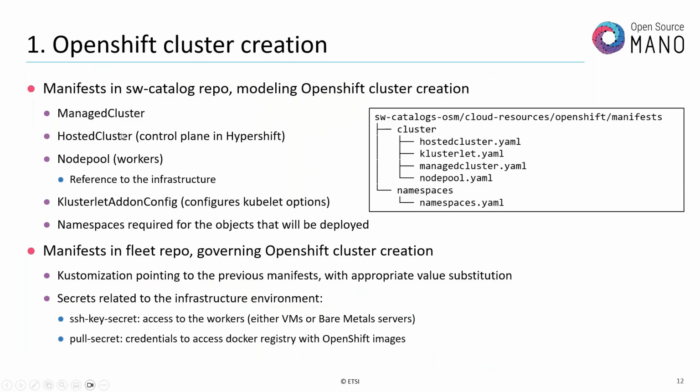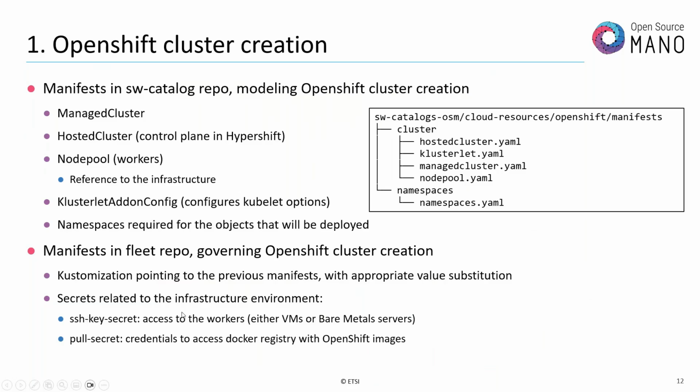And these manifests are, let's say, in the software catalog, but in the fleet repo is where we are putting the manifests that we create in OSM with our functions. These are, let's say, static, and once they have been created, they are used as many times as required by the customizations, right? In the fleet repo, what we have is a customization pointing to the previous manifest with the appropriate value substitution, plus some additional secrets that need to be created related to the infrastructure environment.